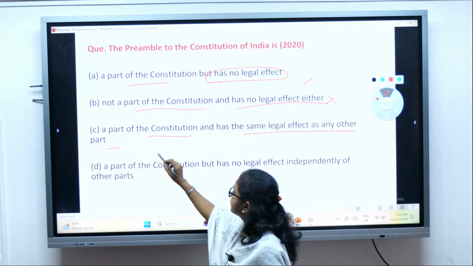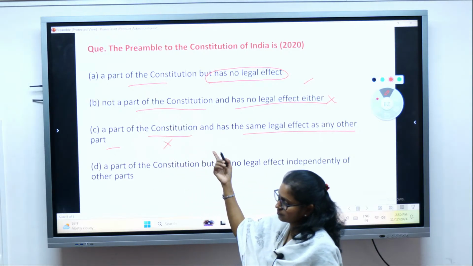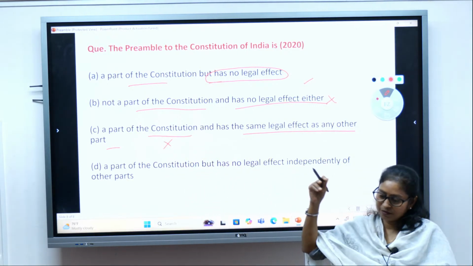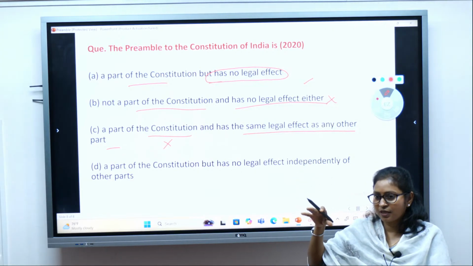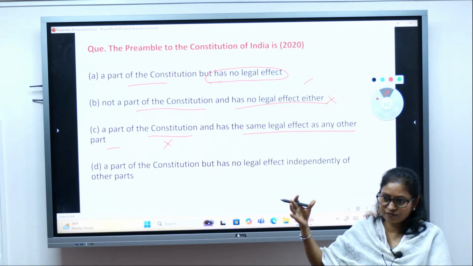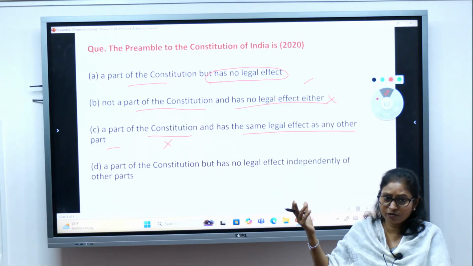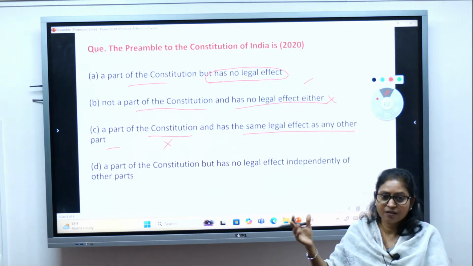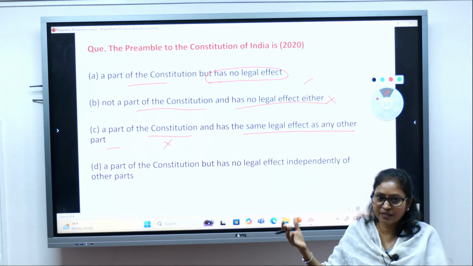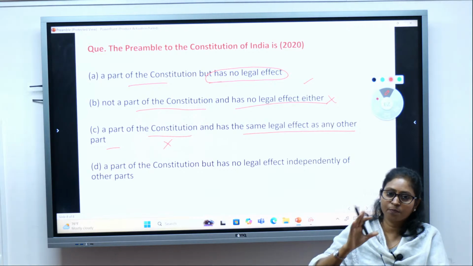So that also we know it is wrong, because the other parts of the Constitution are quite different, some are operative. Some of them are non-operative also, like DPSP, Directive Principles of State Policy, they are non-operative. Fundamental duties, they are non-operative. Fundamental rights, they are operative, isn't it?